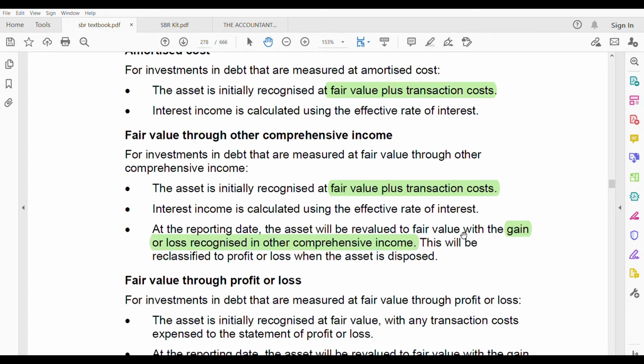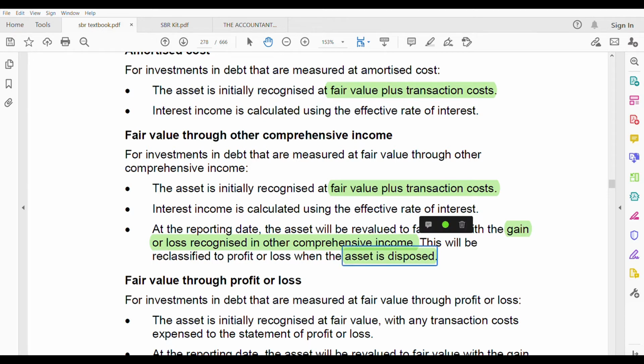But remember, not all items in OCI stay in OCI forever. Later in the future, you might reclassify them to profit and loss. This is one such area. It will be reclassified to profit and loss when you dispose of that asset entirely.